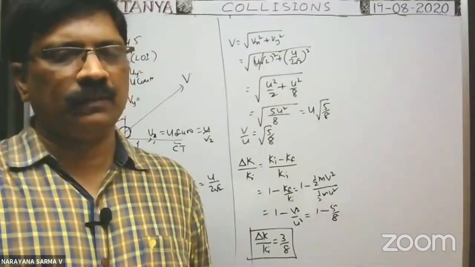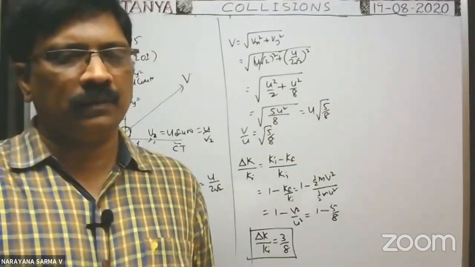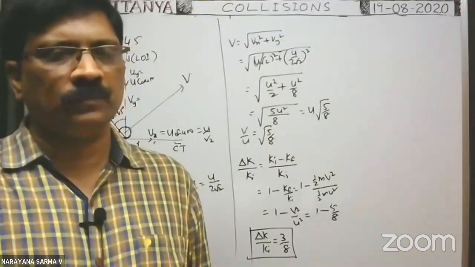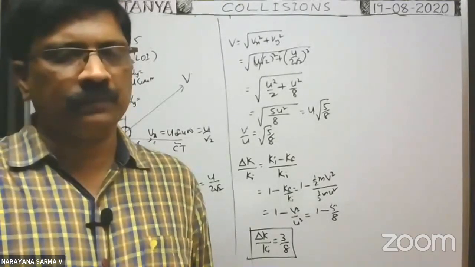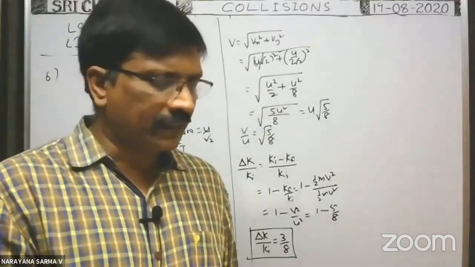Revan, right. Bala Aditya. Okay. Vamshi Krishna, 3 by 8 is the answer.